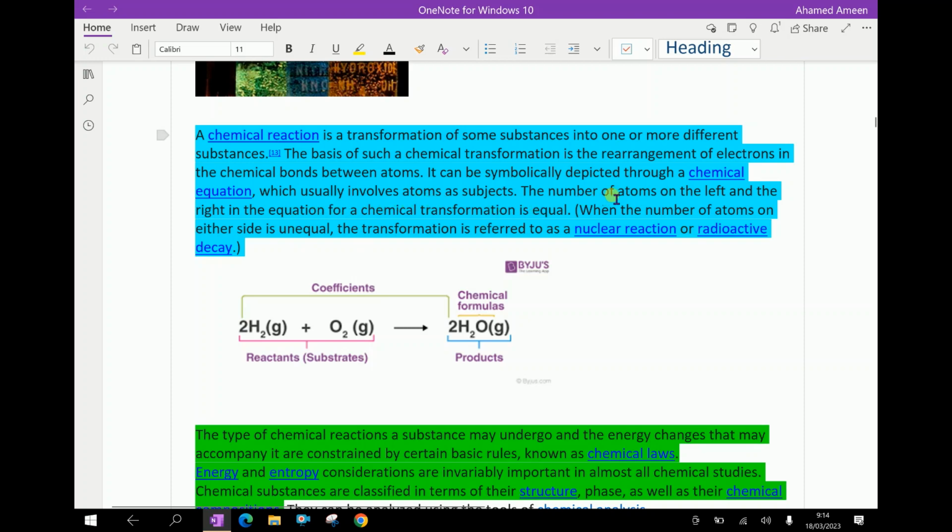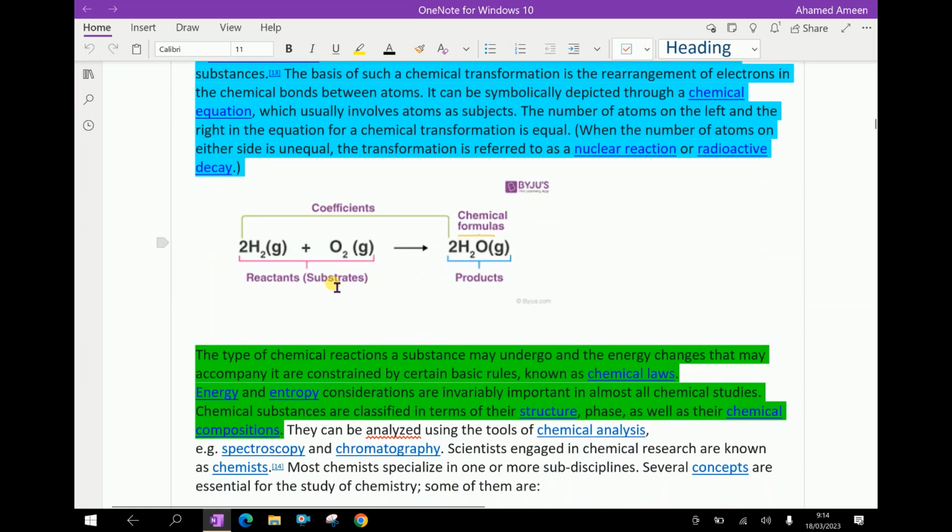It can be symbolically depicted through a chemical equation, which usually involves atoms as subjects. The number of atoms on the left and the right in the equation for a chemical transformation is equal. When the number of atoms on either side is unequal, the transformation is referred to as nuclear reaction or radioactive decay. Here is an example of a chemical equation: 2H2 plus O2 gives 2H2O. This side is the reactant, this side is the product.